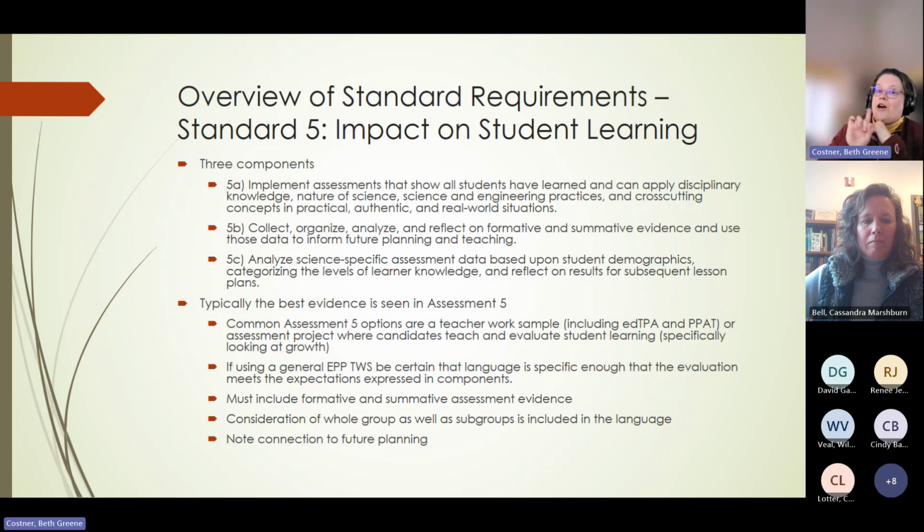And not all EPP-wide teacher work samples do that. Not only sometimes do you have to add an addendum to the rubric, sometimes you may have to add a separate part to the assignment itself so that you have the information that you need in order for the students to meet these particular guidelines.